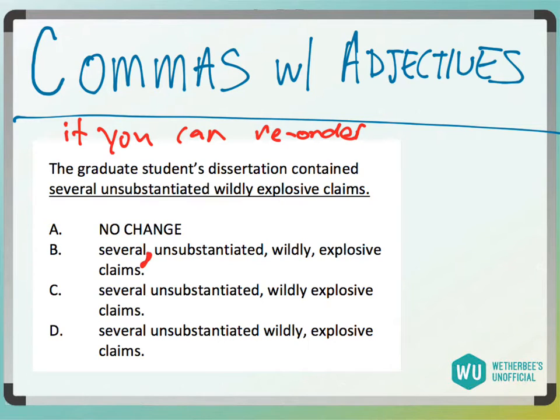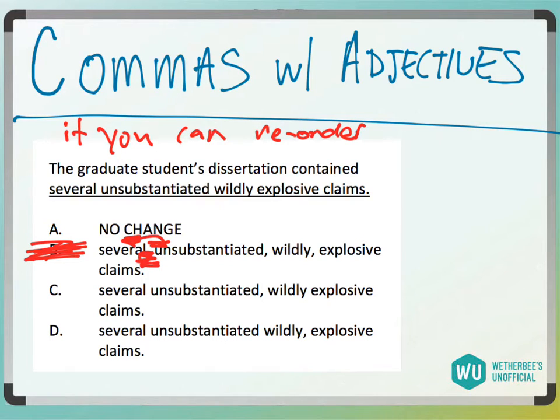But let's look at B. Can I put a comma between several and unsubstantiated? Sorry. So it's, can I flip these two words, right? So if I said they're unsubstantiated several, they're not unsubstantiated several, they're several unsubstantiated. So B is bad, this comma is no good, right? Okay.